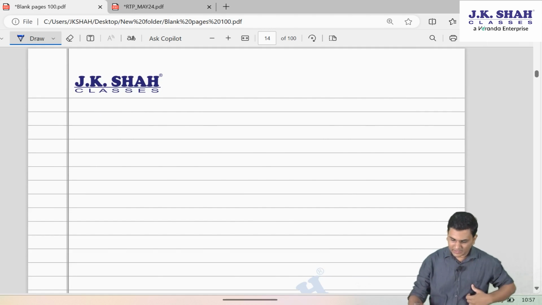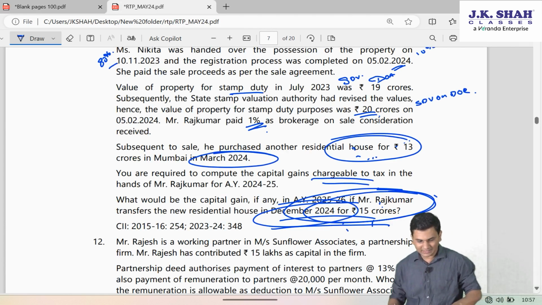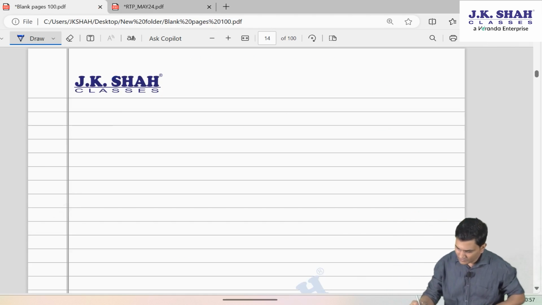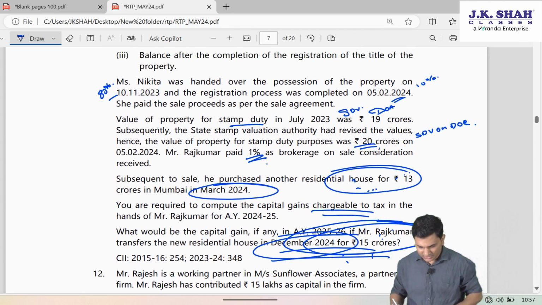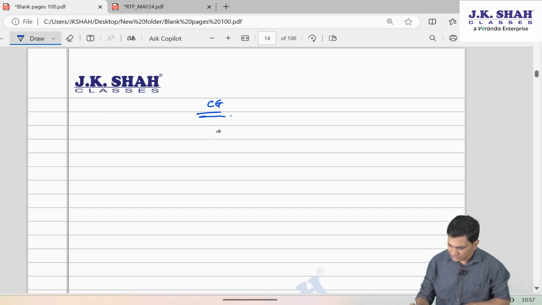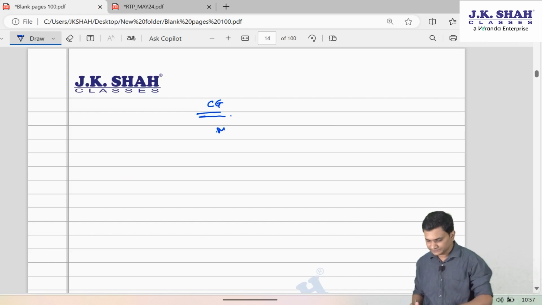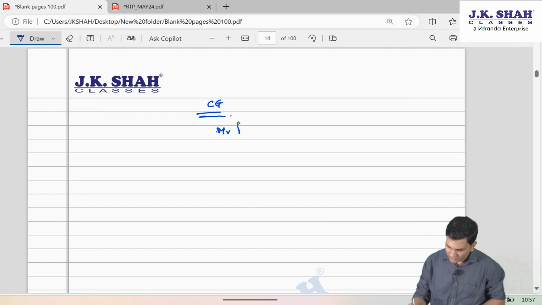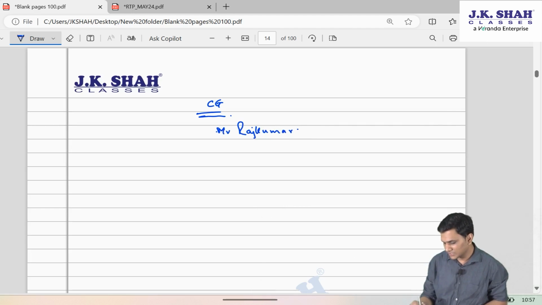So let us see. First, let us calculate the capital gains for the financial year 2023-24. So if you see the answer, first they have calculated the capital gains. Mr. Rajkumar, computation of capital gains.